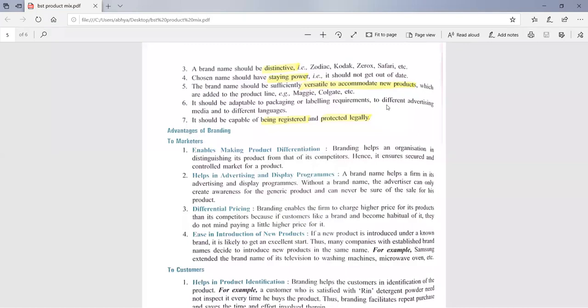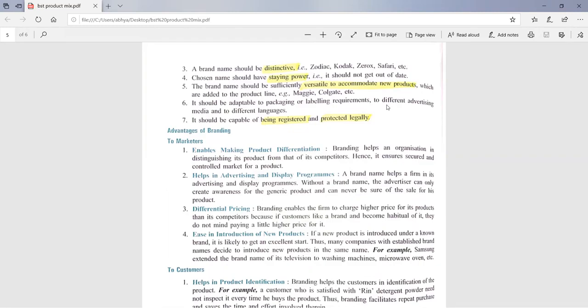Or some other companies may have different brand names, like Hindustan Unilever Limited. For each of their product lines, they have a different brand name, like Maggie, Colgate, Lifebuoy. Hindustan Unilever makes your grocery items, or we can say most of the FMCG products, fast moving consumer goods, but they are selling their products under different brand names.